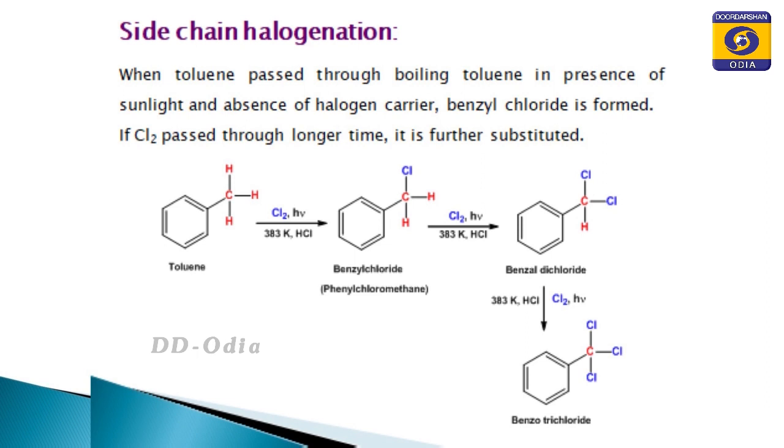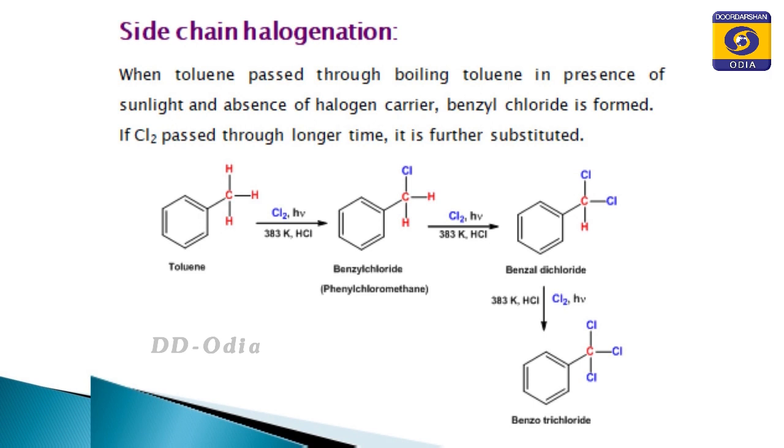The first product is benzyl chloride, but if the chlorine is present in excess amount, then the second hydrogen of the side chain is replaced, producing benzyl dichloride, and finally the third hydrogen is replaced and we obtain benzotrichloride. So, this is the method of preparation by the side chain halogenation reaction.